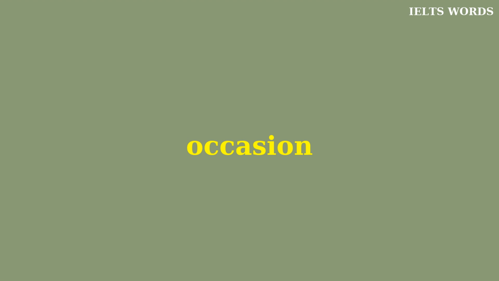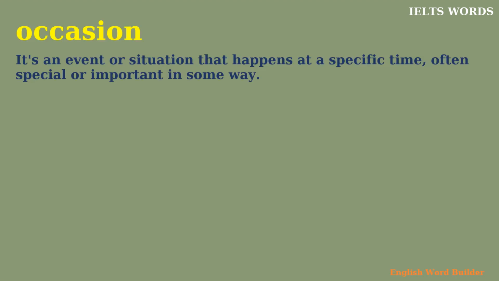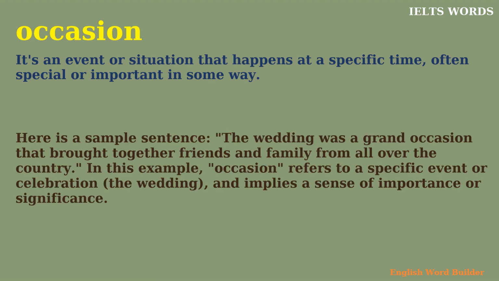Occasion. It's an event or situation that happens at a specific time, often special or important in some way. Here is a sample sentence. The wedding was a grand occasion that brought together friends and family from all over the country. In this example, occasion refers to a specific event or celebration, the wedding, and implies a sense of importance or significance.